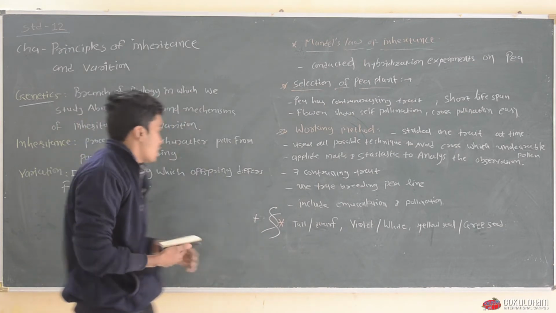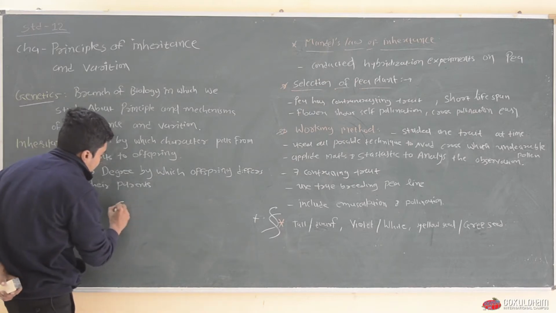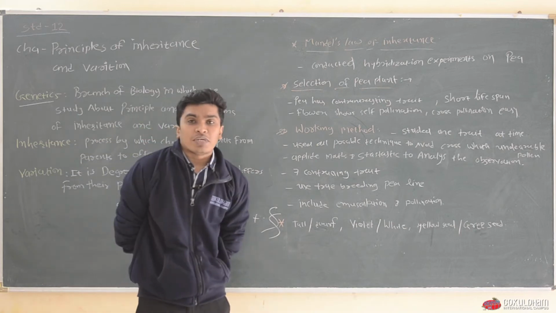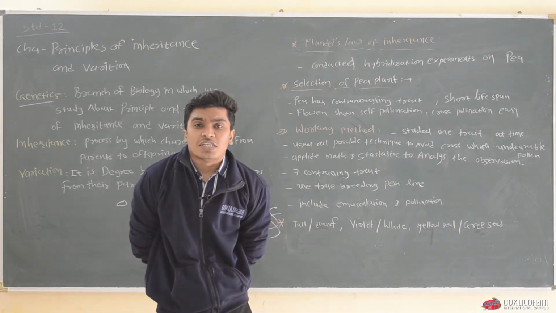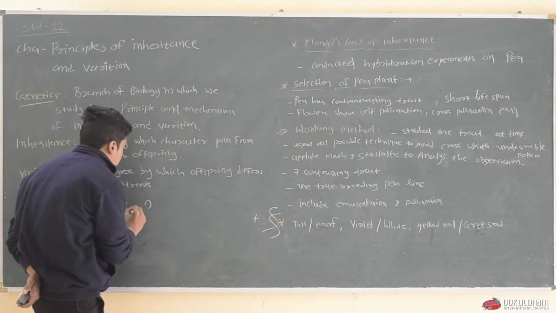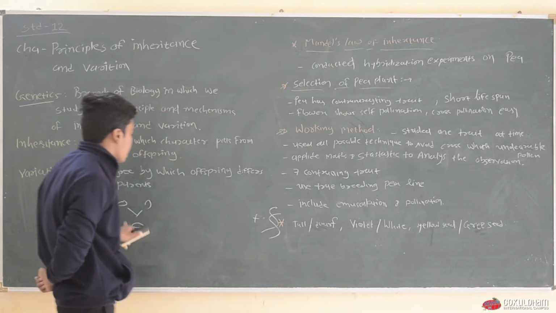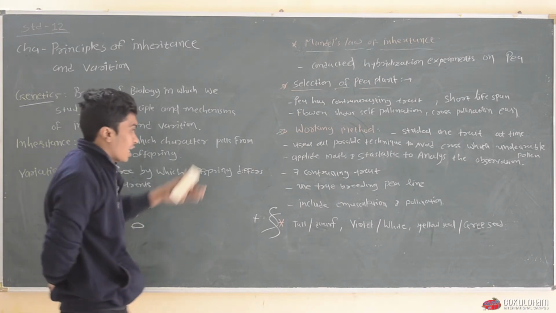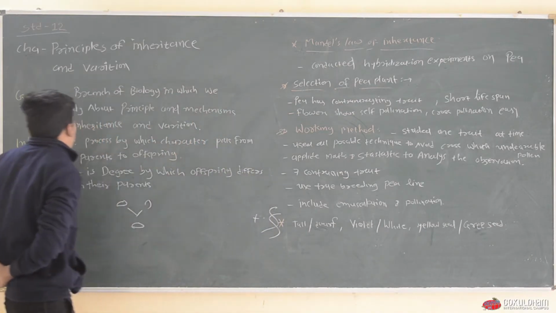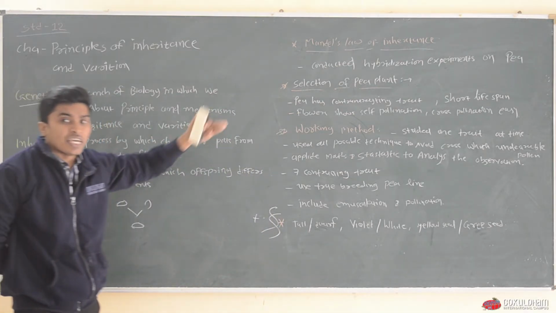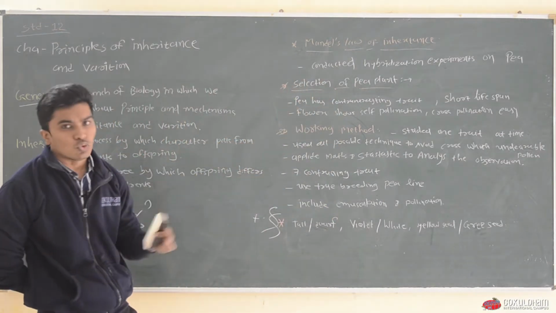For example, if a father has blue eyes and the mother also has blue eyes, and they have a son who also has blue eyes, then blue eyes is a character. How this passes from both parents to the son is called inheritance, which means characters are inherited from parents by offspring.